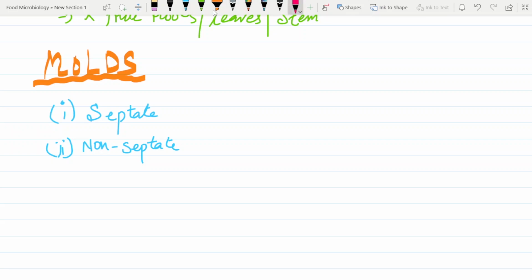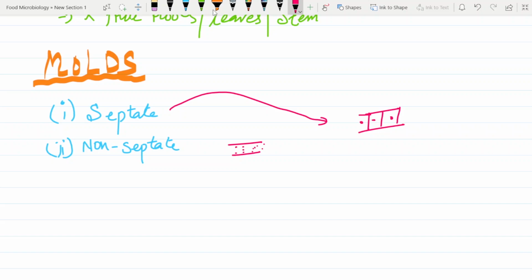You may know that septate basically means, if I just draw here, this is a cell and this dotted one is the nucleus. You can see there is a cross wall. This is a cross wall, so this is septate. Septate means they have cross walls. But if we talk about non-septate, it is like this.